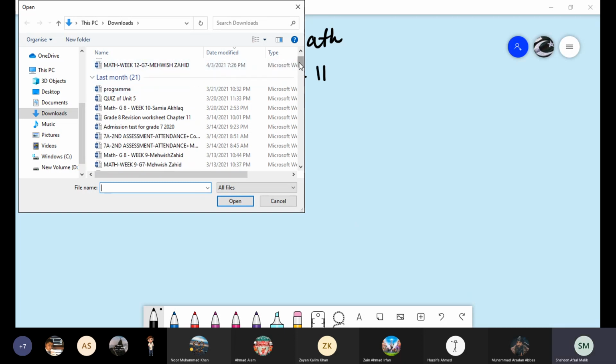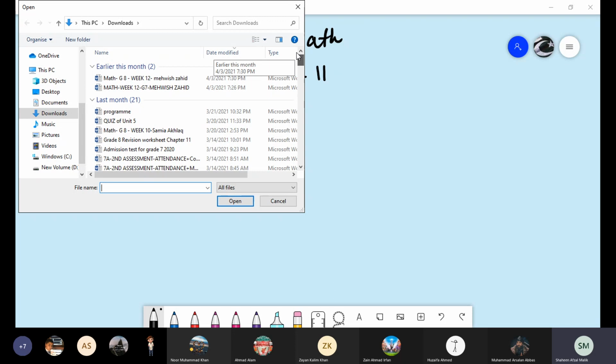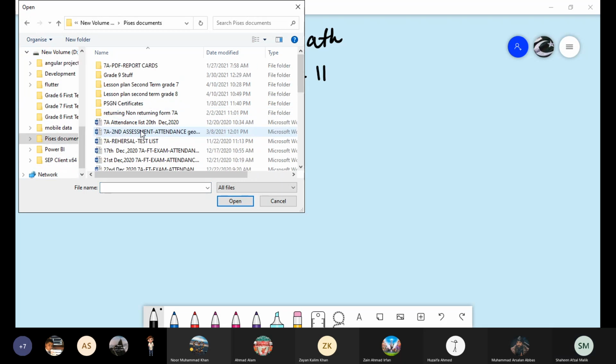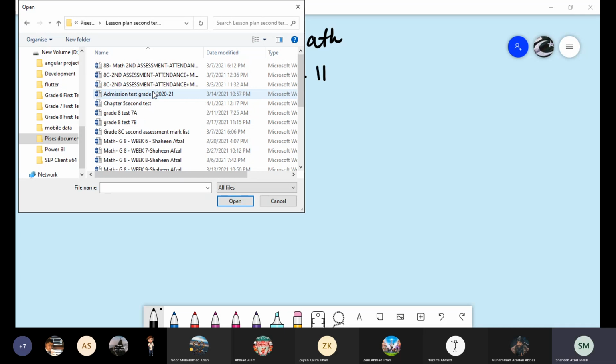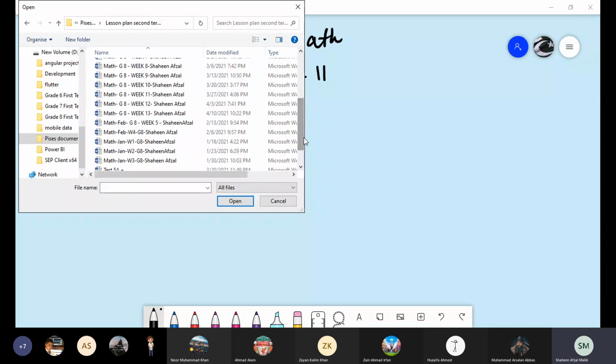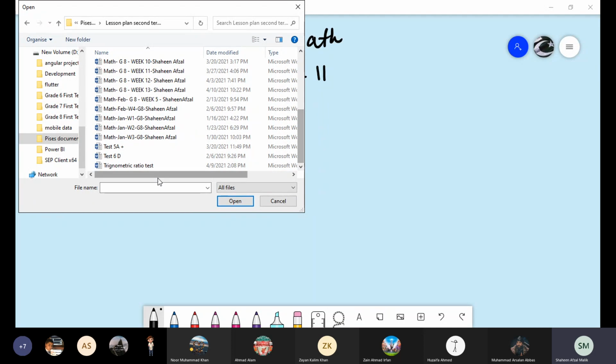Can you see here somewhere chapter 11 trigonometric ratio test? No? No, ma'am. Or wait. It's here. Here it should be the trigonometric ratio test. This is it.